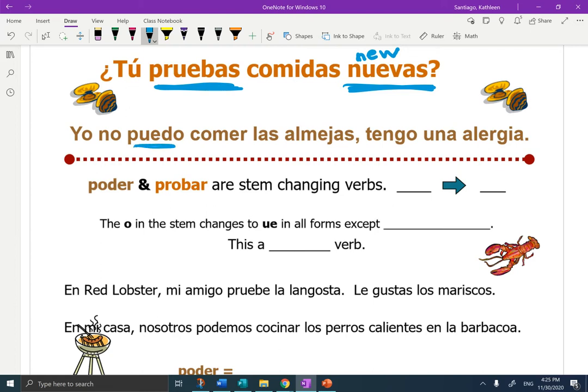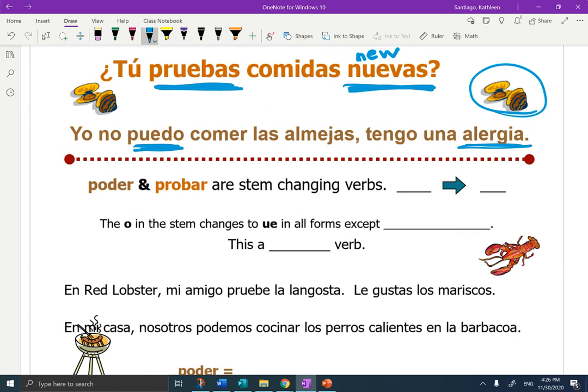Yo no puedo comer las almejas. Tengo una alergia. So poder is a review, right? Yo puedo hablar español. Yo no puedo hablar francés. So poder, to be able to, gives off that idea of can. Yo no puedo comer las almejas. I can't eat clams porque tengo una alergia. So that should be because I have an allergy.